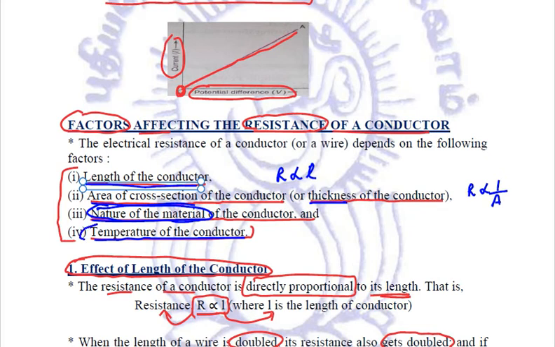Next is the temperature. Resistance is directly proportional to the temperature of the conductor, but in the case of metals only. You need to remember that in the case of alloys like nichrome, constantan and manganese, the temperature does not affect the resistance much. So the resistance remains unaffected in the case of alloys. Right? So this is all that we studied till now about the chapter electricity.